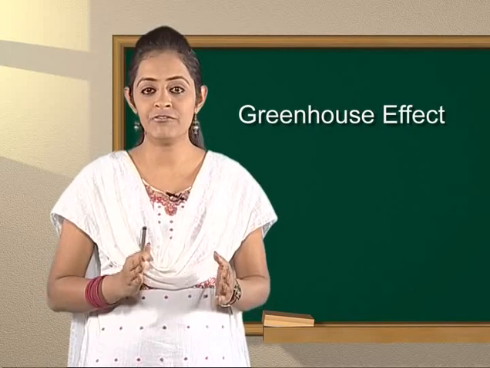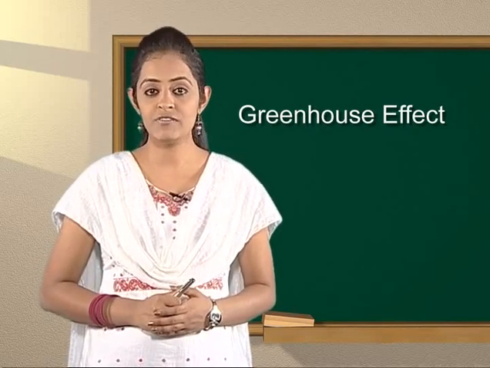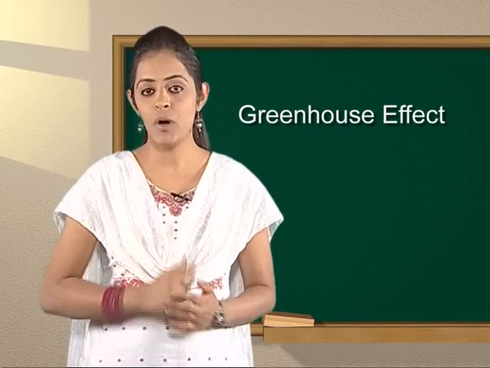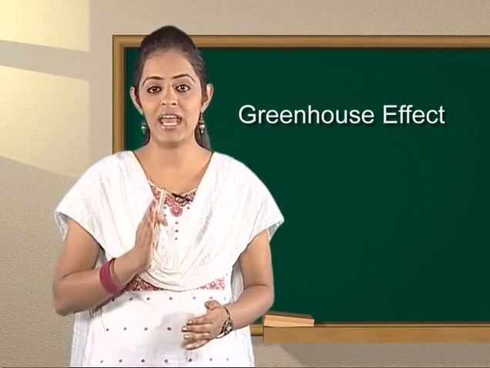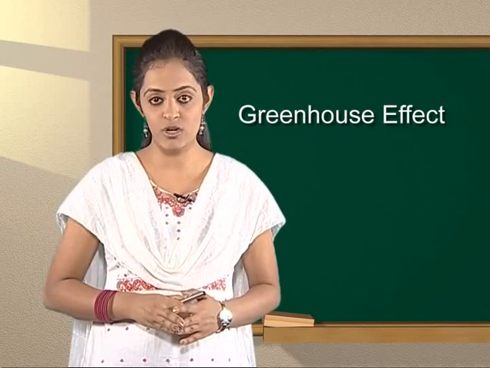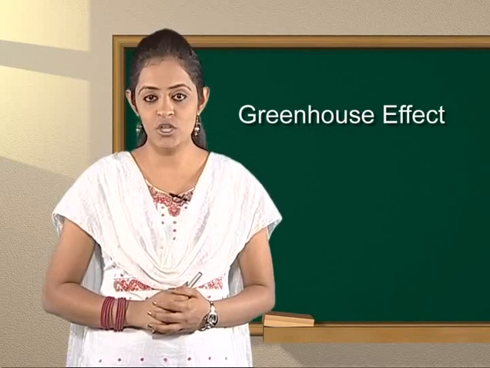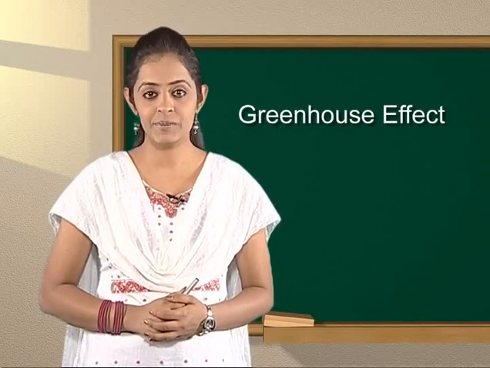It is increasing very rapidly. Human activities are accountable for this. I hope now you are familiar with each and every aspect of carbon dioxide, the main greenhouse gas. Let's move on to another greenhouse gas, methane.